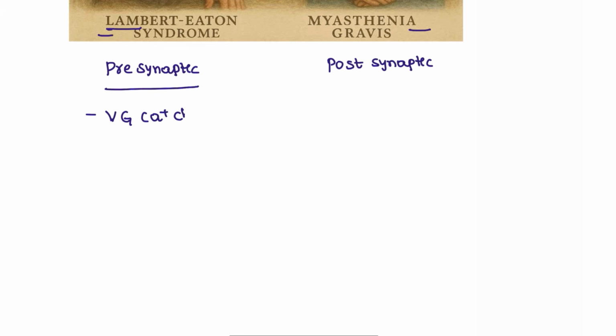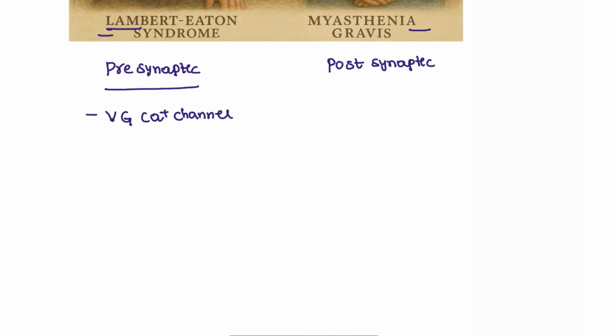Lambert-Eaton syndrome is a neuromuscular junction disorder. It is a presynaptic condition, and myasthenia gravis is a postsynaptic condition. In patients with Lambert-Eaton syndrome, the defect is in the voltage-gated calcium channels, and they follow a diurnal variation.